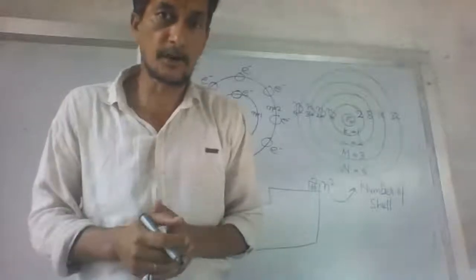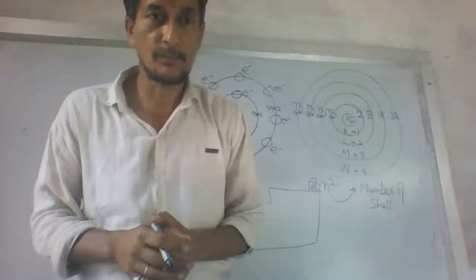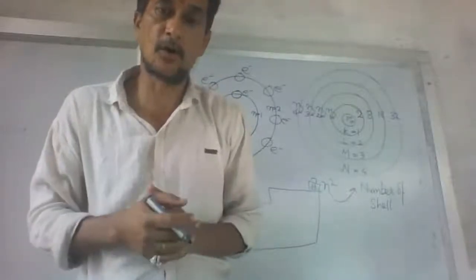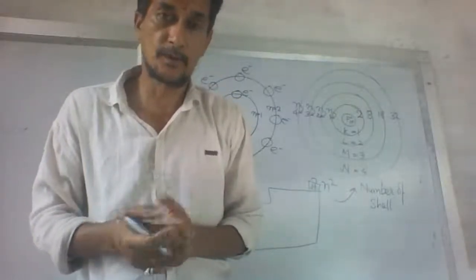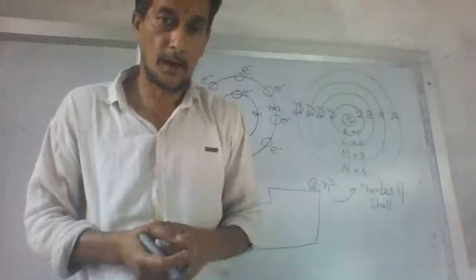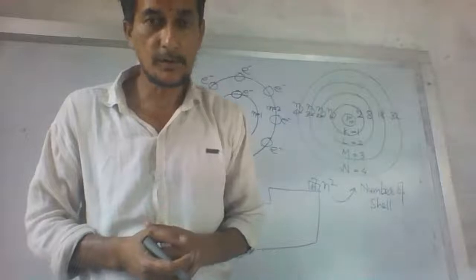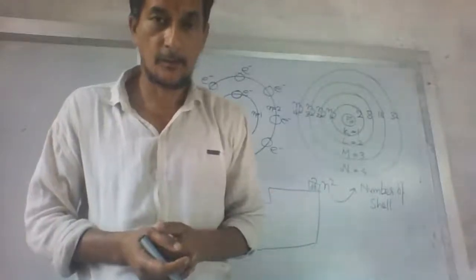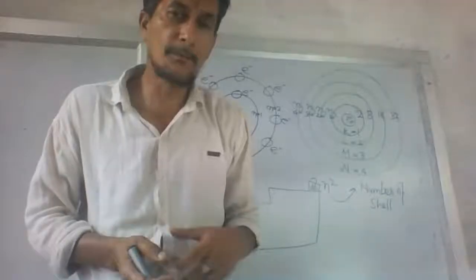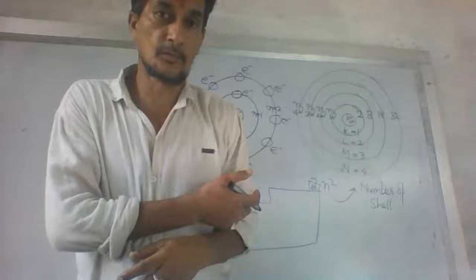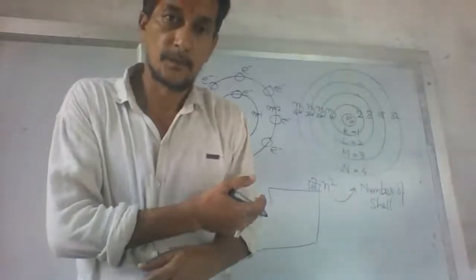But later on, when electron microscopes were discovered, scientists came to know that this atom can also be divided into many parts. These parts are electrons, protons and neutrons also, because we have seen neutron bombardment in the radioactive reactors. And later on, thousands of other particles are still there in the atom.